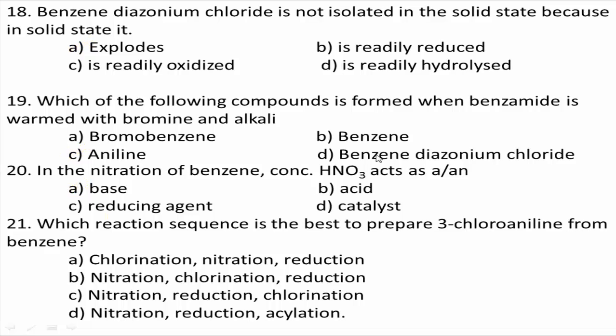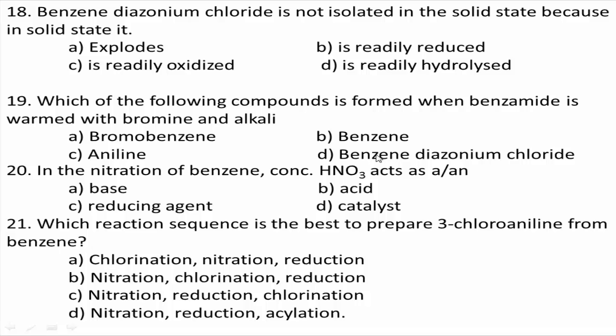Next question number 21. Which reaction sequence is the best to prepare 3-chloroaniline from benzene? Option A chlorination, nitration, reduction. Option B nitration, chlorination, reduction. Option C nitration, reduction, chlorination. Option D nitration, reduction, acylation.